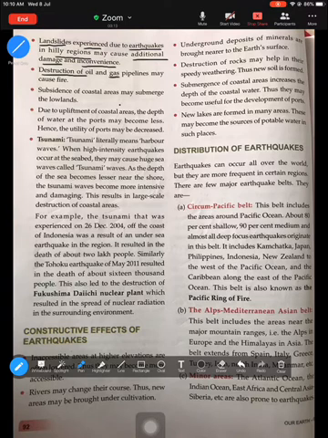Next, destruction of oil and gas. So how does destruction of oil and gas affect? What happens when the pipelines laid under the ground are damaged or displaced? That can lead to fires. The oil could leak and it can cause fire. So that is the damage that can be caused.